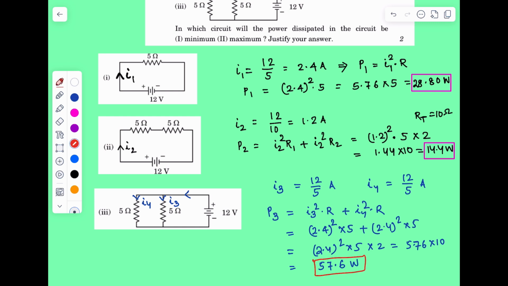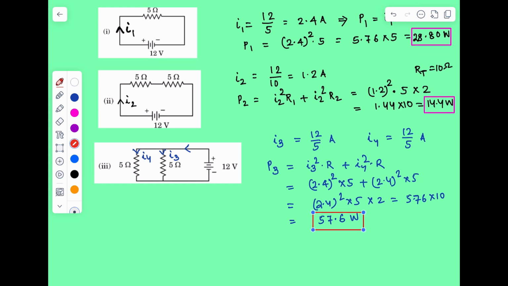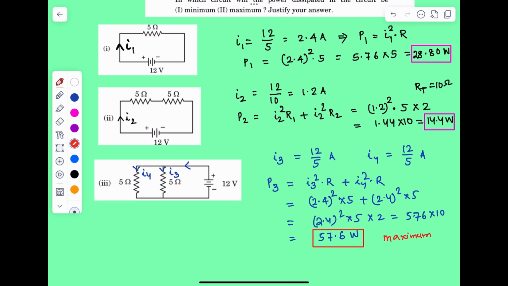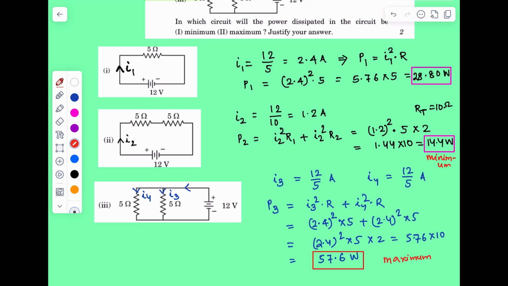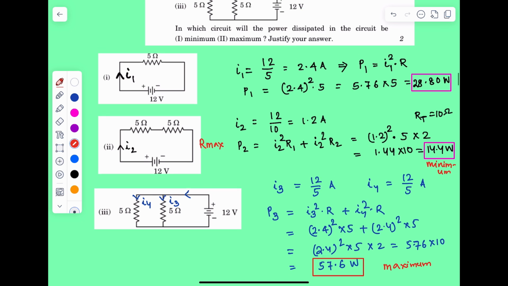Now comparing these three, maximum power dissipation occurs in the third case. This is the maximum, and minimum occurs in the second case. This is the minimum. And if you analyze how you will justify the answer, you will see in the second case, resistance is maximum, the net resistance RT is maximum, that is equal to 10 ohm.